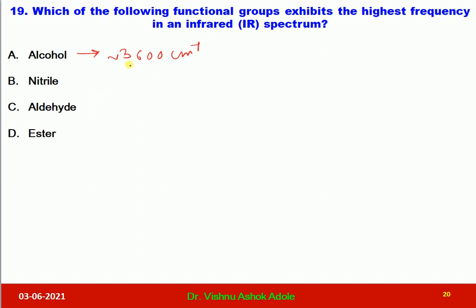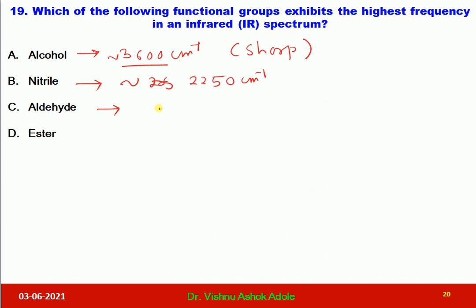This is for those hydroxyl groups which are not hydrogen bonded. And such a hydroxyl group shows a sharp signal. Hydrogen bonded shows broad signals. Then nitrile. As I discussed earlier, nitrile shows frequency at nearly 2250 reciprocal centimeter.